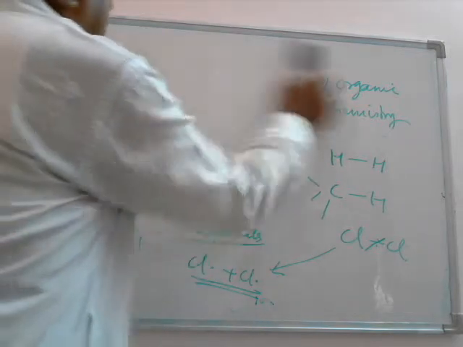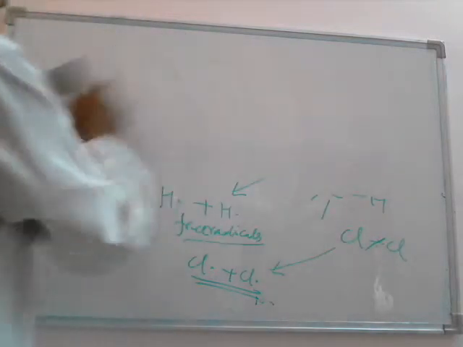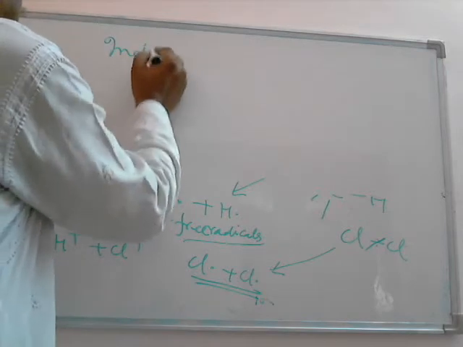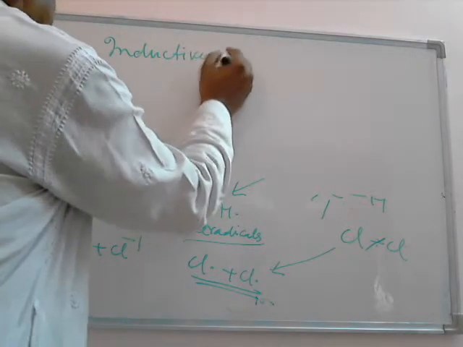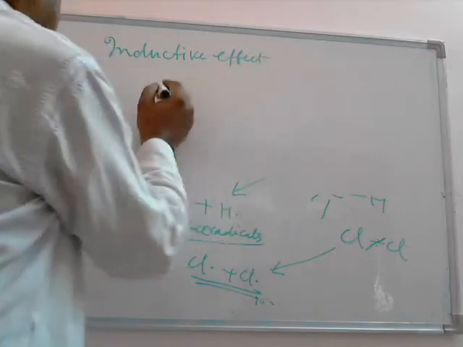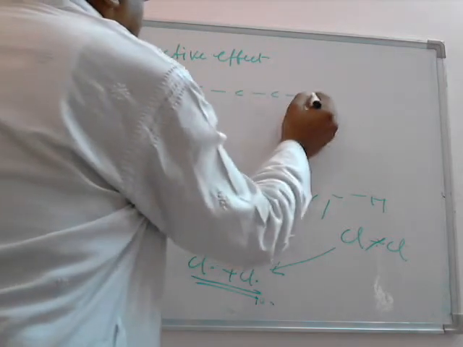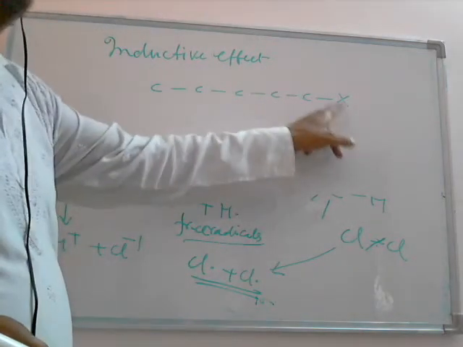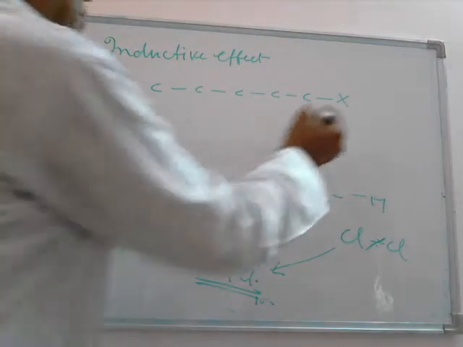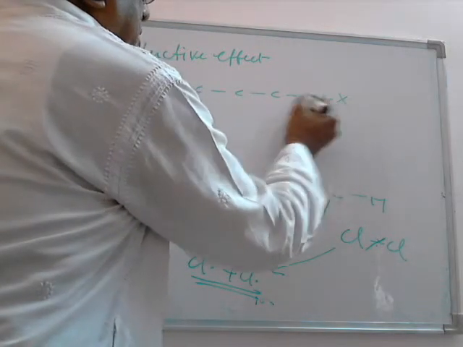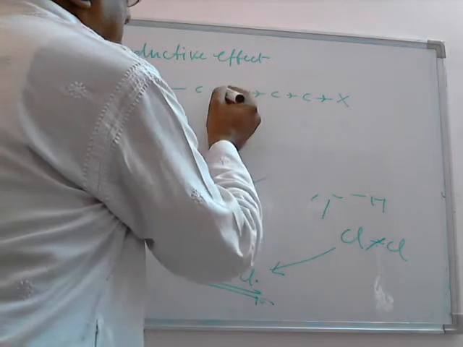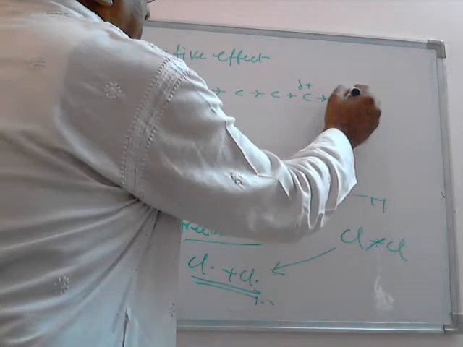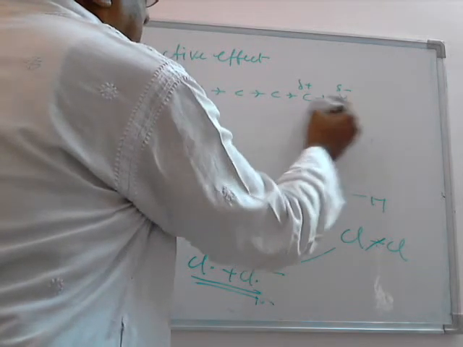One thing more in the sigma bond, there is inductive effect. If suppose different atoms are attached with the sigma bonds to each other, and a group other than carbon is attached to the chain of carbon atoms, if it is more electronegative, it will attract the shared pair of electrons towards its side, and all the shared pairs of electrons will be shifting, and it will cause the appearance of small positive and small negative. The value of the charge depends upon the difference of electronegativity.